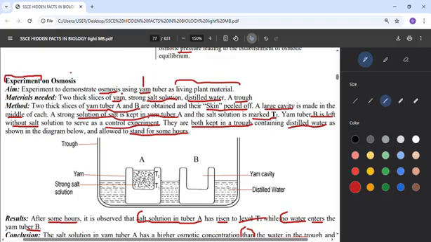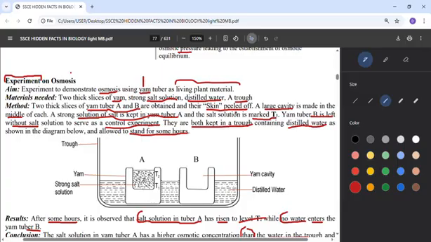For osmosis to take place, the materials needed are two thick slices of yam, a very strong salt solution, that means there is enough salt and little water, distilled water, and a trough, which is the container. So, the method: how are we going to carry out the experiment? We take these two slices of yam tubers, we label them A and B, and we make holes. But before that we have to peel the skin.